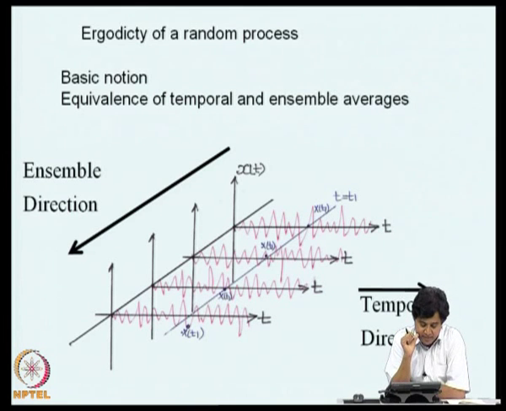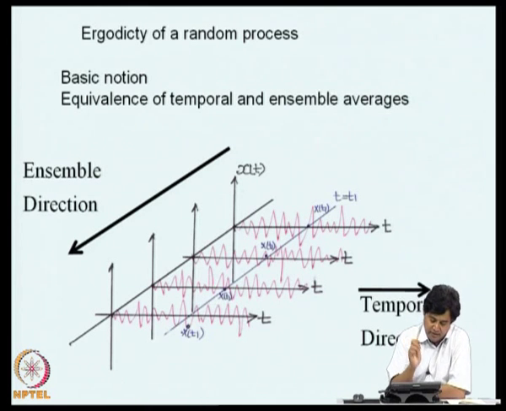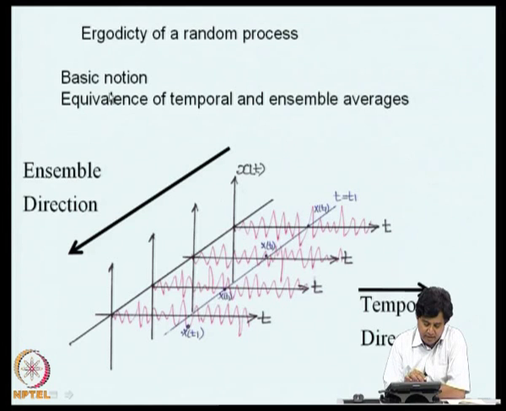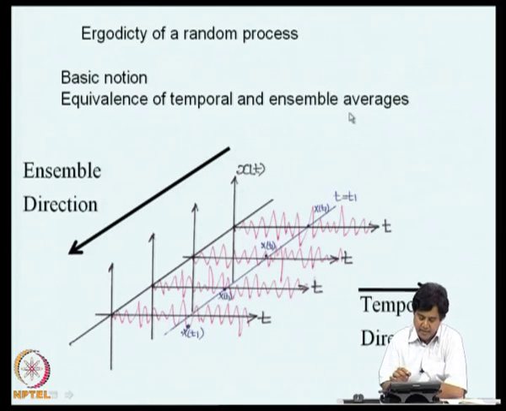Another important property of a random process is known as ergodicity. The basic notion of ergodicity is associated with equivalence of what are known as temporal and ensemble averages. To clarify this, we can look at again the random process shown as an ensemble of time histories.